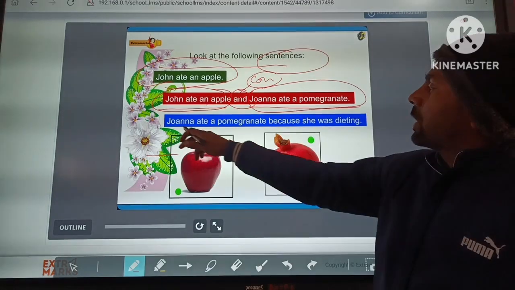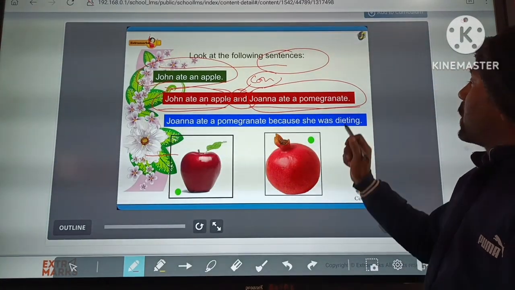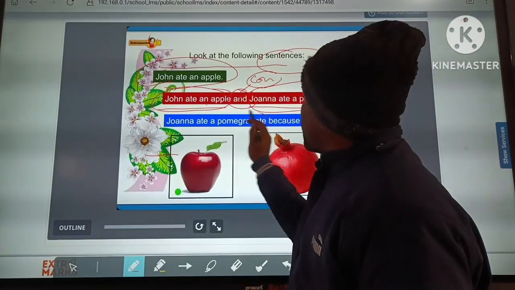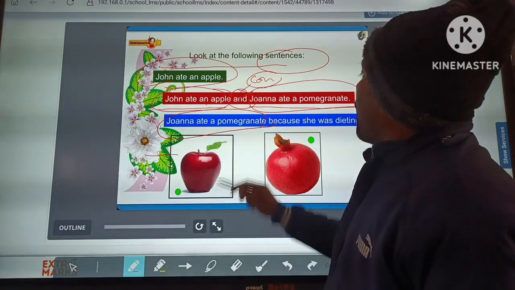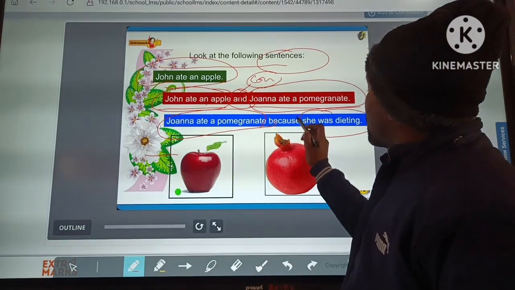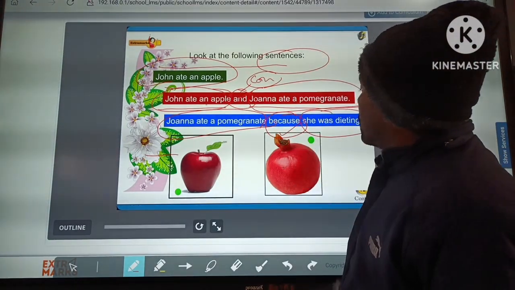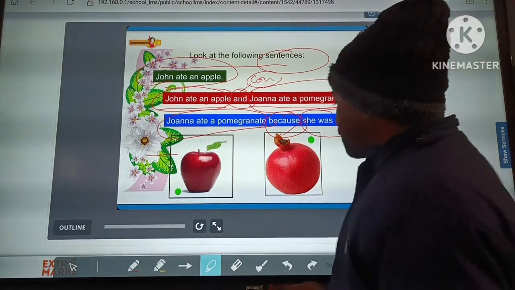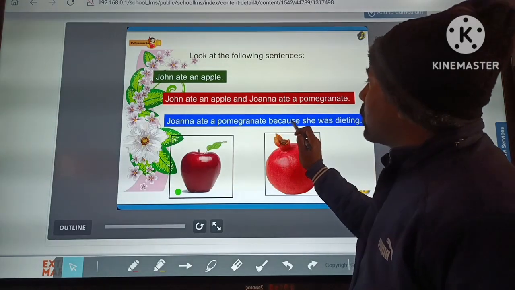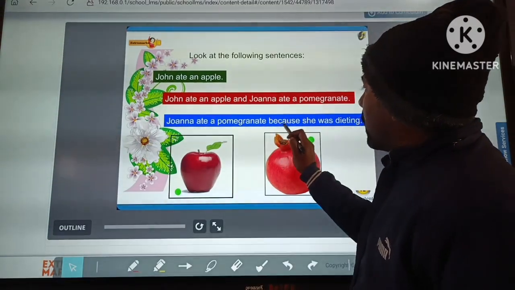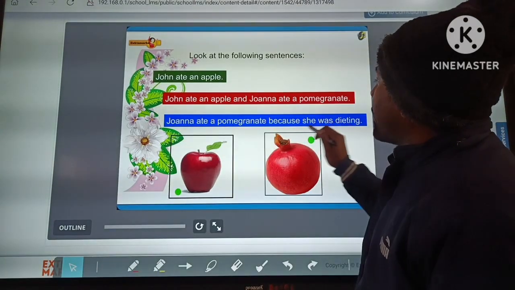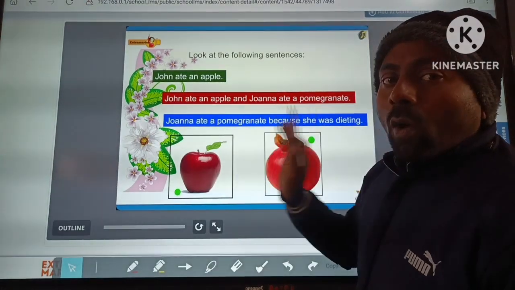Okay. So next you can see here, Jonah ate the pomegranate because she was dieting. So in this sentence you can see also two sentences. One is Jonah ate a pomegranate and second is she was dieting. Clear? And both sentences are joined by the conjunction word because. This is the word that joins the two sentences, and it is the conjunction word. We can say that Jonah ate a pomegranate and she was dieting, both are clauses.